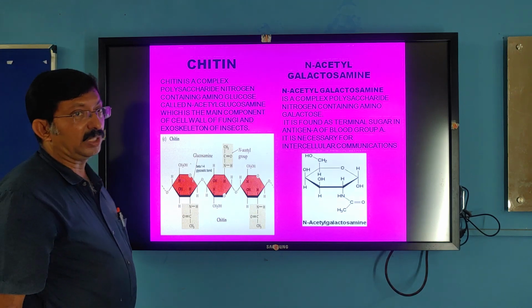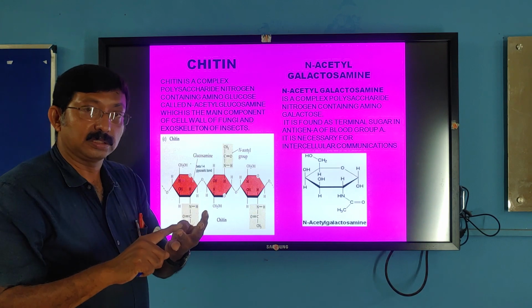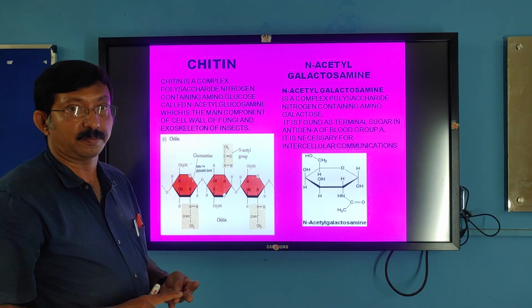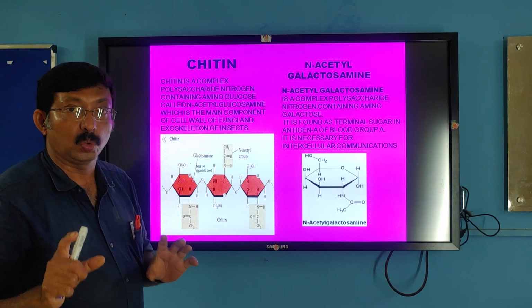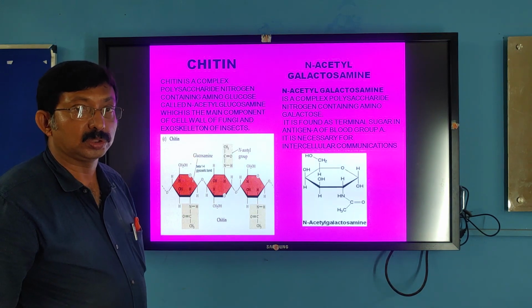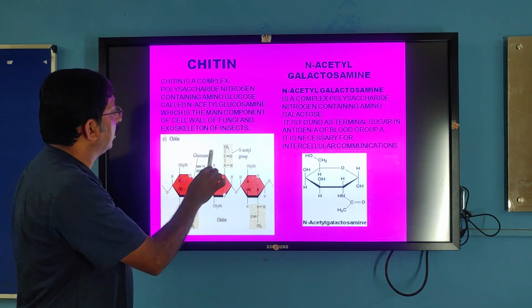Next, chitin. What is chitin? Chitin is found in the cell wall of fungi and in the exoskeleton of insects. It is made up of nitrogen containing sugars, that is N-acetyl glucosamine.